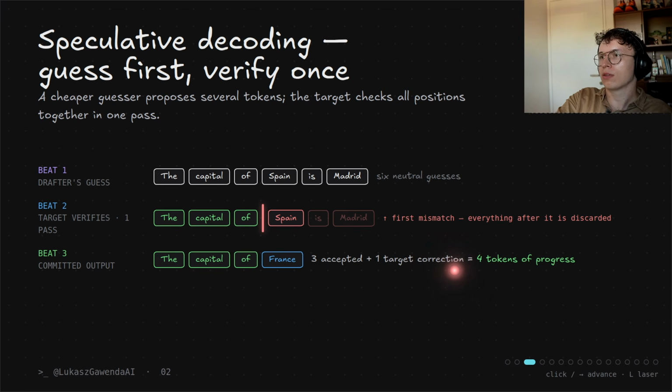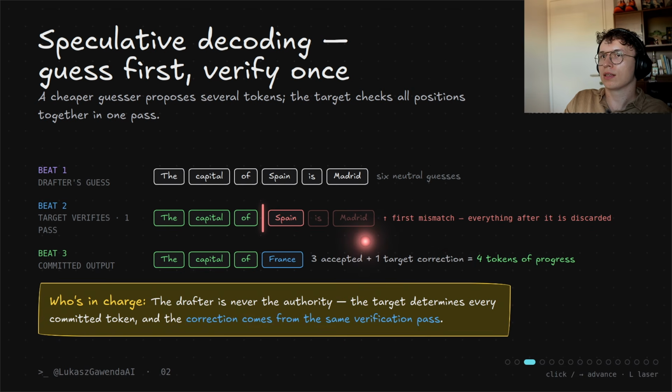If you want it more explained, because this is related to DFlash, there was a video about it that will be linked down below. So who is in charge? The drafter is never the authority. The target model always determines the committed token, and the correction also comes from the same verification pass. That's why we say these methods are lossless: the big model that was generating tokens is checking the proposals. So we shouldn't lose quality if the implementation is right.